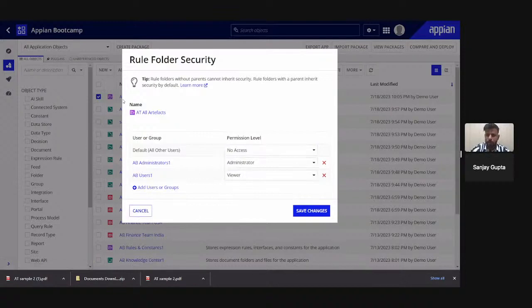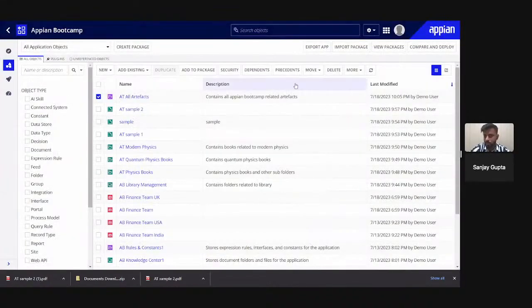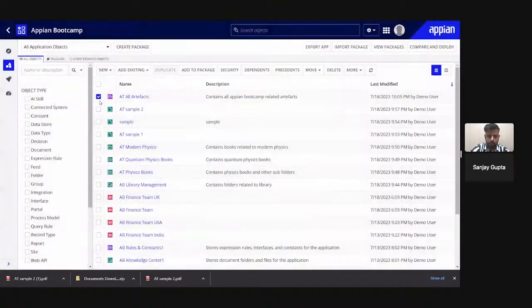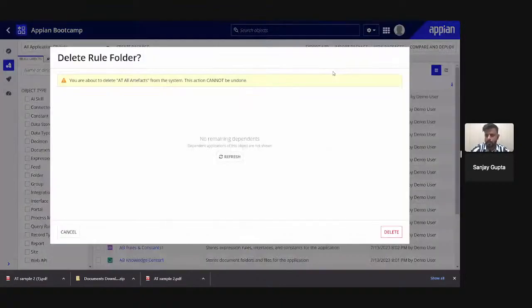Okay, from here. If you want to check the properties of this particular one, you can see from here, and you can even update also. So if I want to update its name, I can update. If I want to update the description of this particular folder, then also I can update. Okay, and if I want to delete this folder, then also I can delete. I have to just click on delete, and I can delete from here.